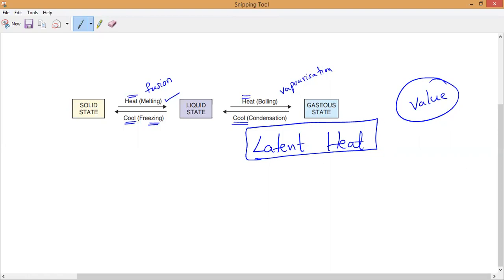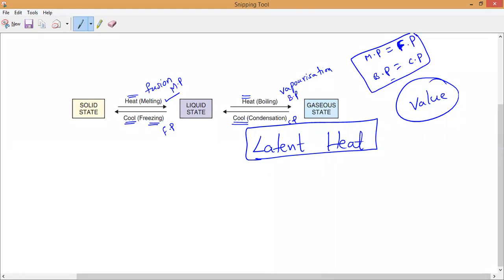Now, what do you mean by latent heat? Observe very carefully. We know melting will take place for every substance at a different temperature. That point is called what? Melting point. And boiling will take place at a particular temperature, the boiling point. Condensation at the condensation point. Freezing at the freezing point. So we have already made a conclusion. Melting point of every substance is equal to what? Melting point is equal to freezing point. Same way, boiling point is equal to what, guys? Condensation point, for any substance. So melting point is equal to freezing point and boiling point is equal to condensation point.